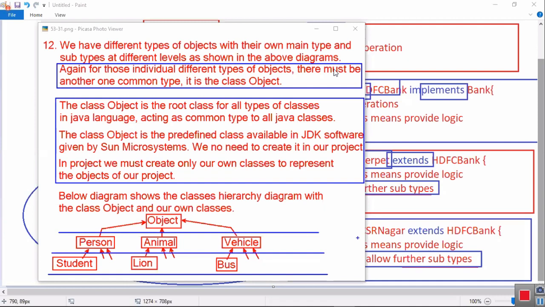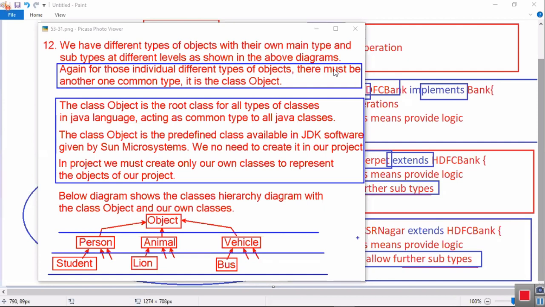Tell me, what should I use? Variables. Where can I create variables? Class. So we have to create one class with all the list of items as variables. Everyone understand? Up to Java 1.4, we must use a class to create this menu. But from Java 5 onwards, you should not use class. In place of class, you must use another programming element called enum, E-N-U-M.